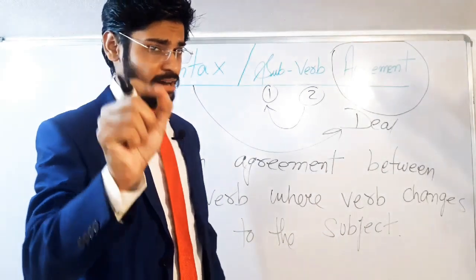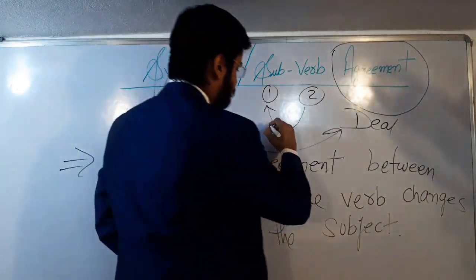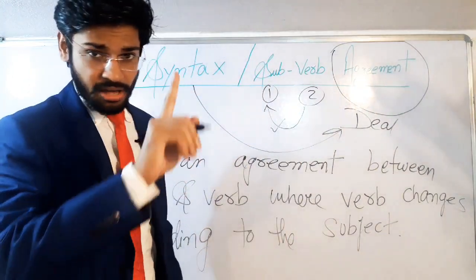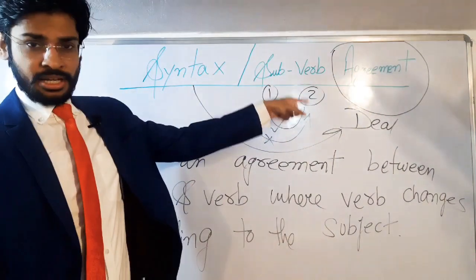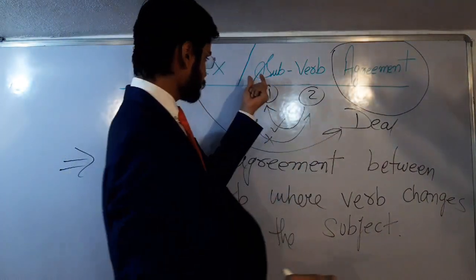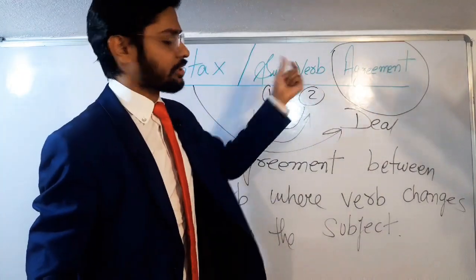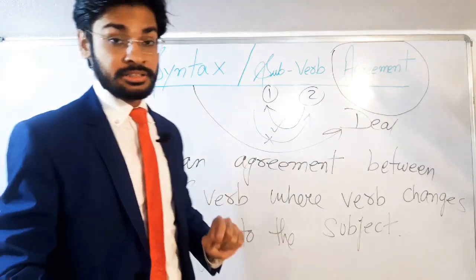Mind you one thing: always the verb will change according to the subject. ठीक है? Never ever will the subject change according to the verb. Never would that happen. Always the verb will change according to the subject.